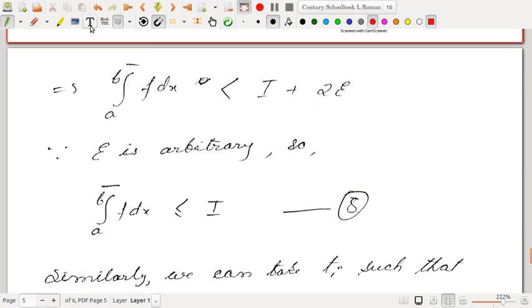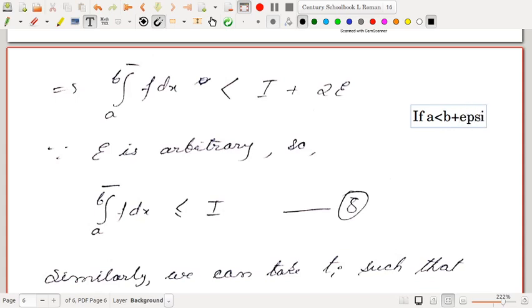We had already done one result in the second semester: if A is strictly less than B plus epsilon for every epsilon greater than 0, for any arbitrary epsilon. So here also this epsilon is arbitrary.